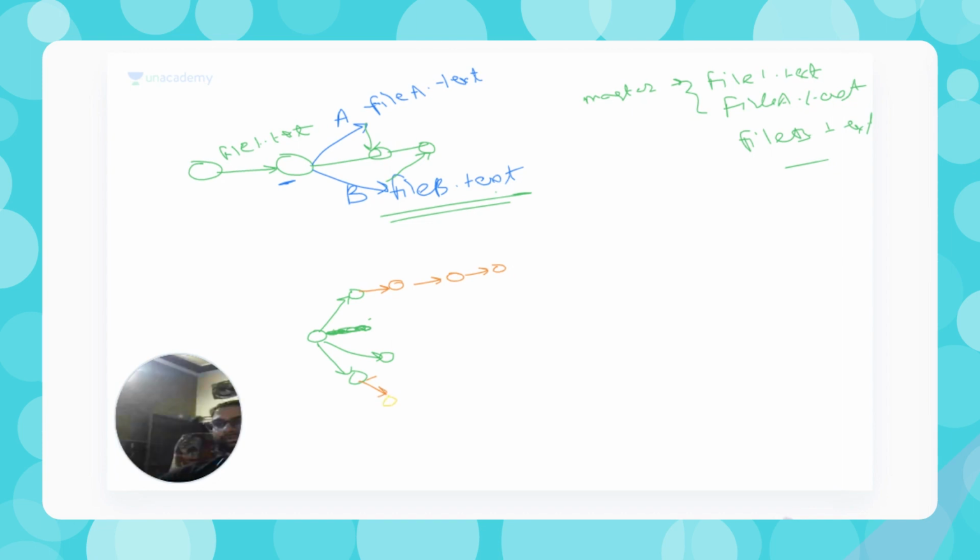This user is committing, say, from the yellow color. This user is committing some different things, and this user is committing some different things from this branch. So all of them are doing different code altogether. And let's say after 1 week of time, I want to merge the changes of those users. It might happen that these users have done changes in different files, or in the same file.